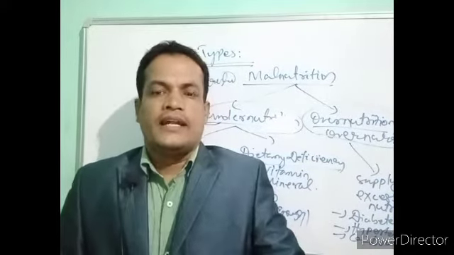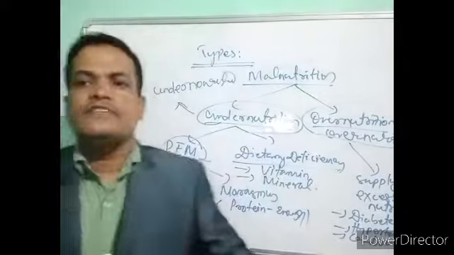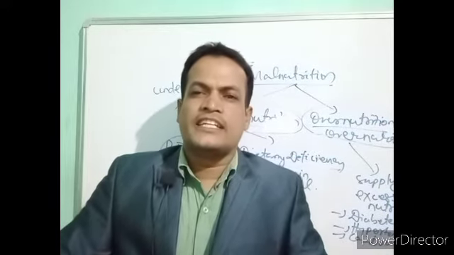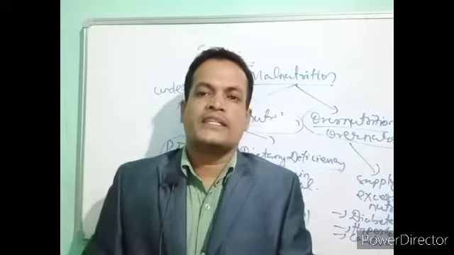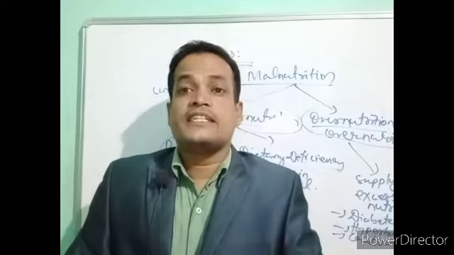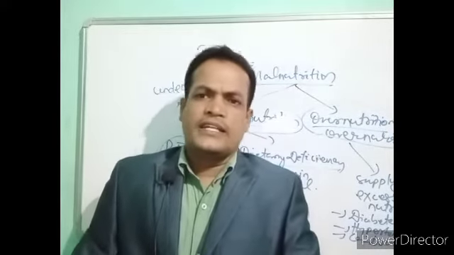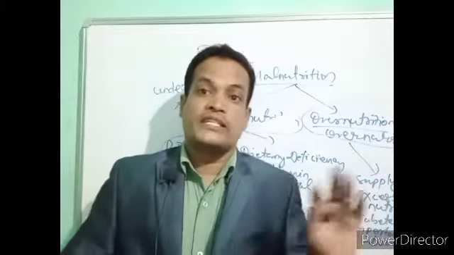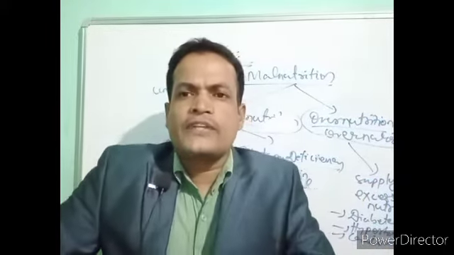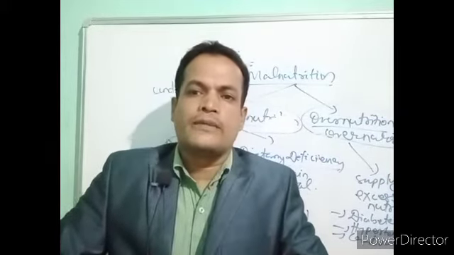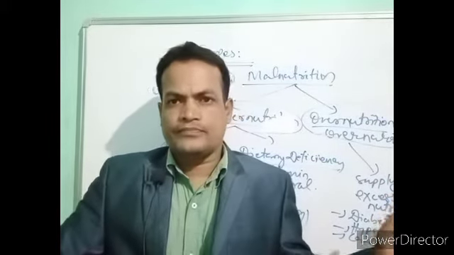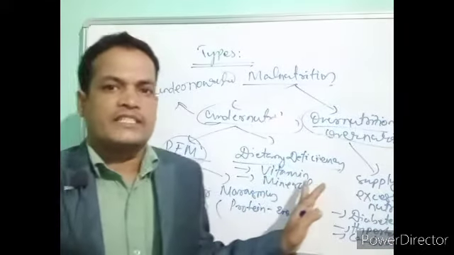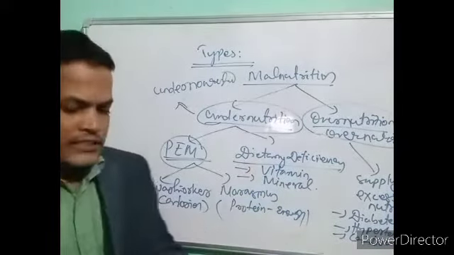Is it right? In case of mineral deficiency, we can cite the example of calcium deficiency that leads to improper growth of bone and teeth, and iron deficiency that causes anemia. And deficiency of iodine in food causes goiter. So these are the vitamin and mineral deficiencies. Is it right? Now let us discuss one by one.